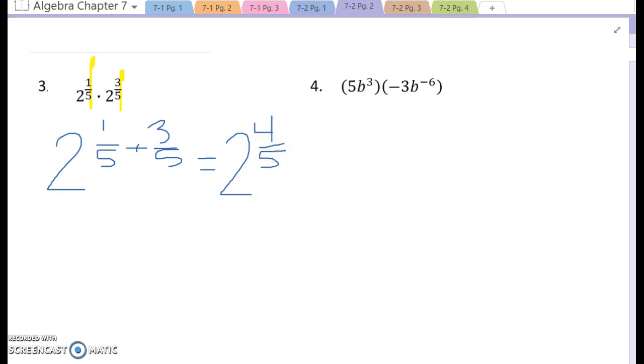And at this stage, we're not ready to talk about what that actually looks like. We'll come back to that. We'll eventually learn what to do with it. But right now, what we need to know is that's 2 to the 4/5 power.